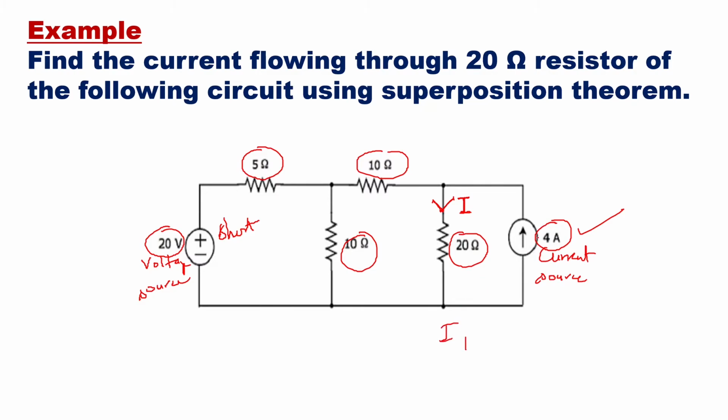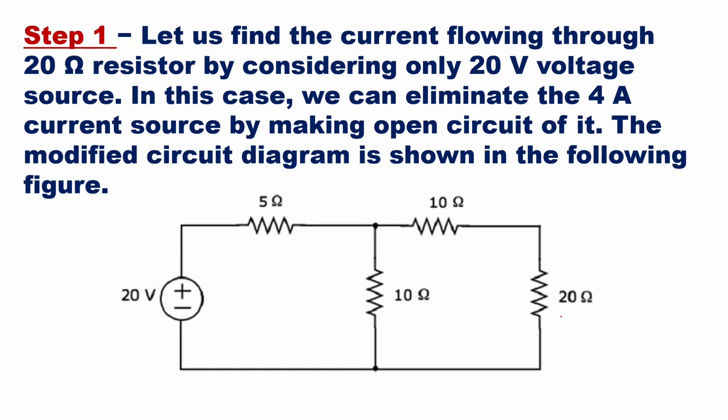And then in the next step we will open up the current source and put in the voltage source, and the current flowing because of this voltage source we will take as I2. Then when we add I1 and I2 we will get I. These are the steps we are going to follow to solve this example. So step 1: let us find the current flowing through the 20 ohm resistor by considering only the voltage source of 20 volt. In this case we can eliminate the 4 ampere current source by making it an open circuit. The modified circuit diagram looks like this.